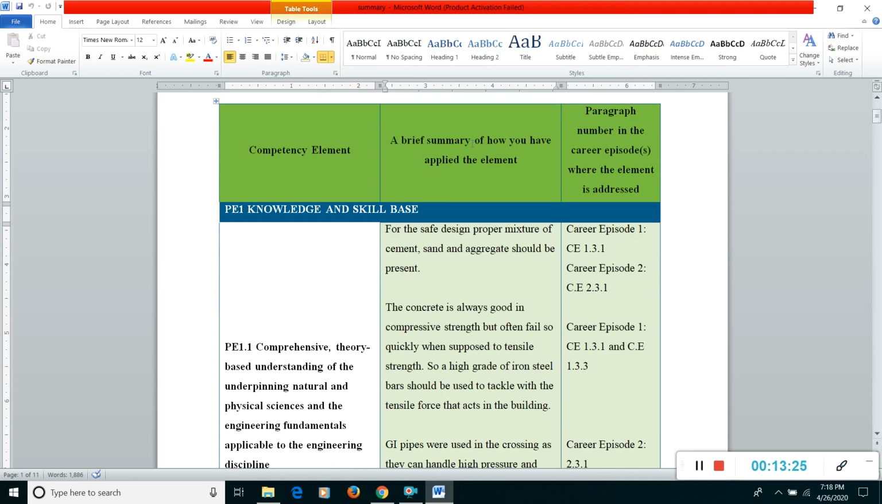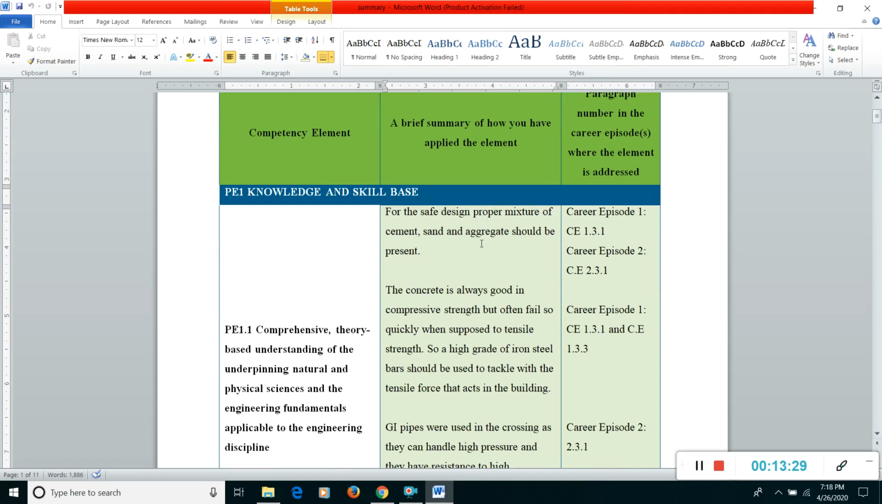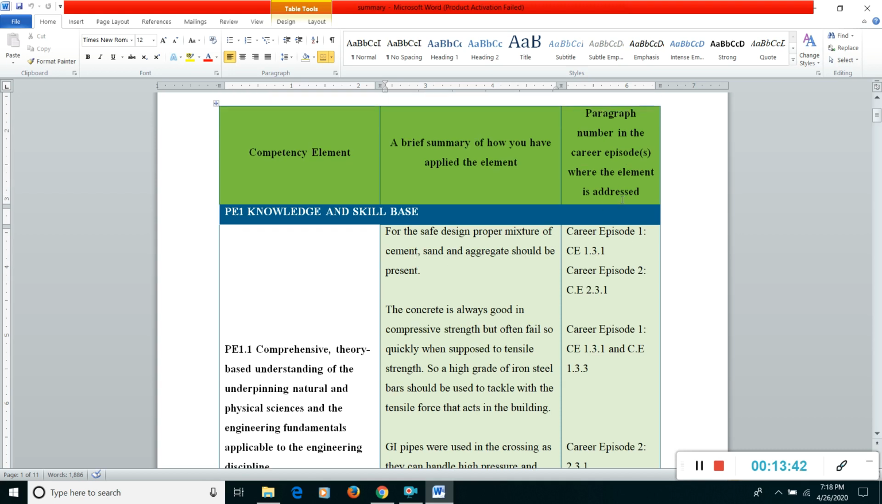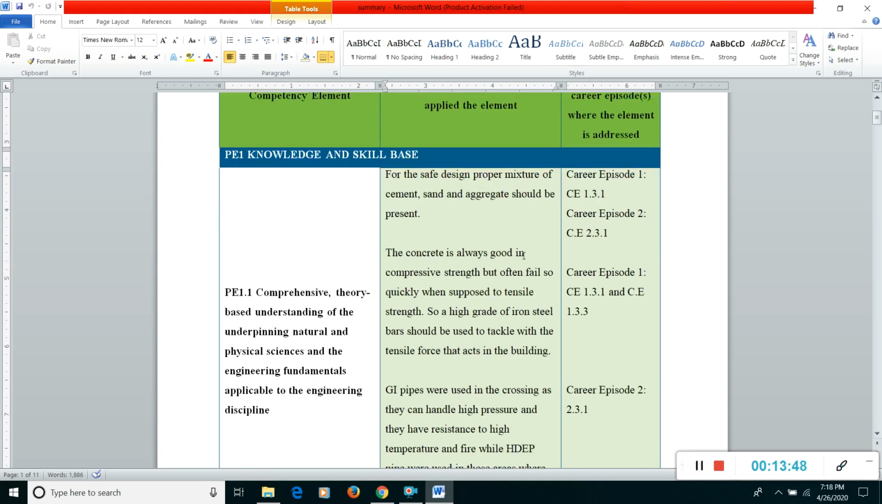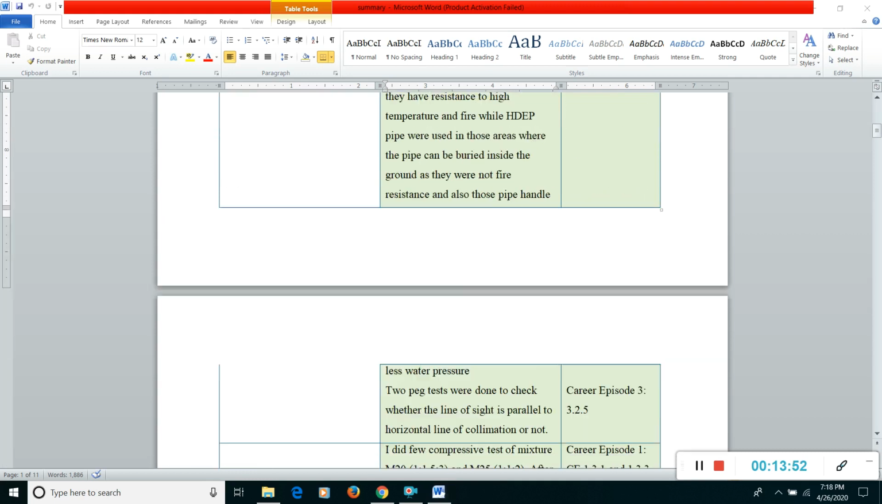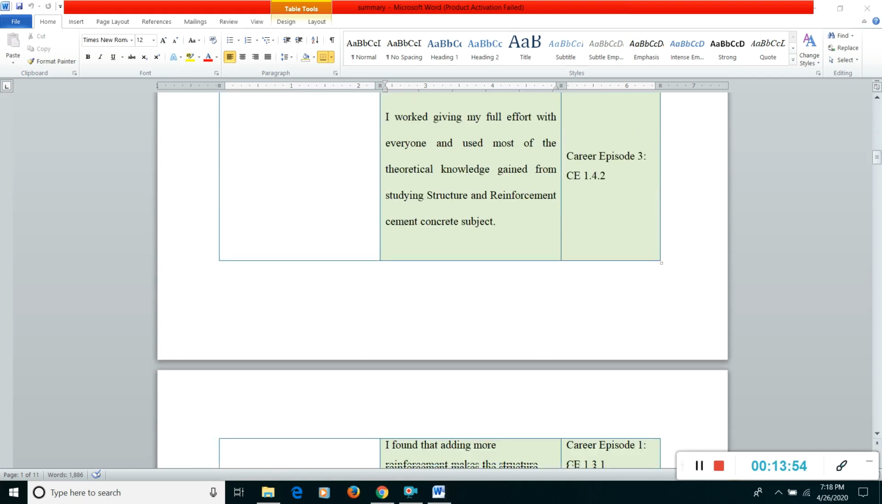For example, a brief summary of how you have applied the element: for the safe design, proper mixture of cement, sand and aggregates should be present. This knowledge I got from career episode 1.3.1. The third one is the paragraph number in the career episode where the element is addressed. So these things were addressed in career episode 1.3.1. You can write everything over here as well. It's really simple and really easy.